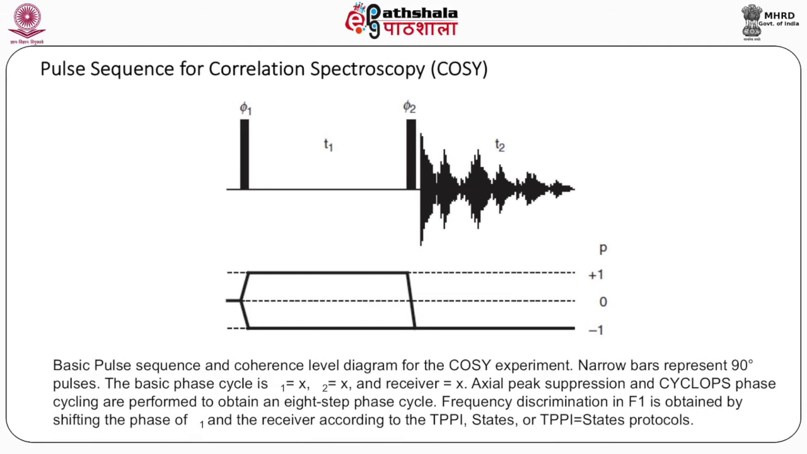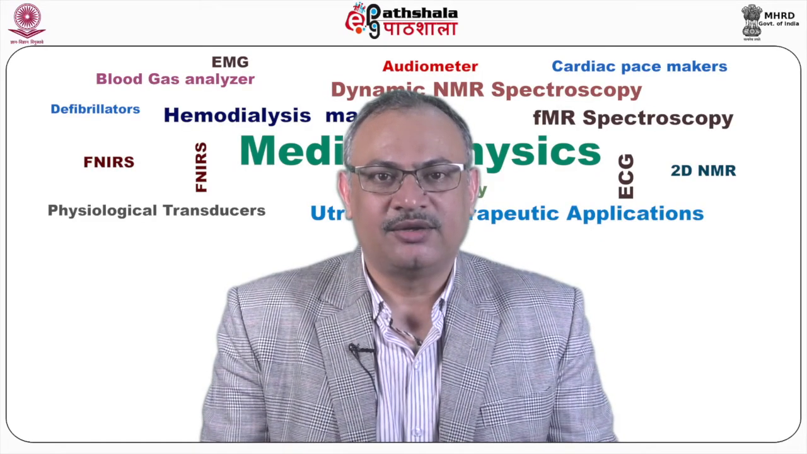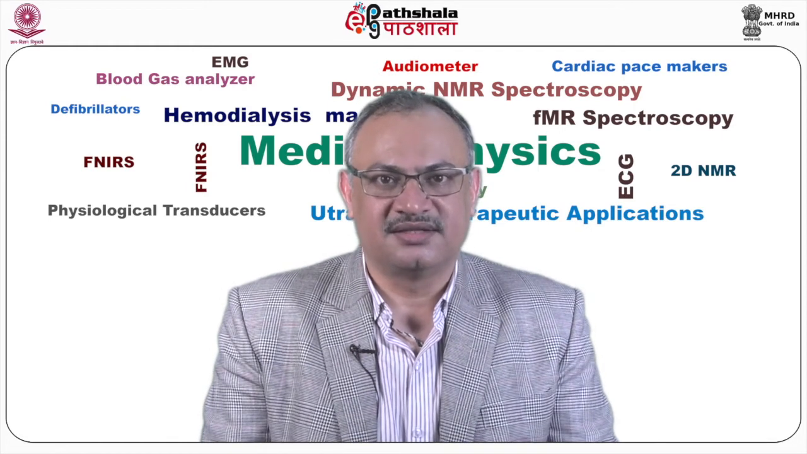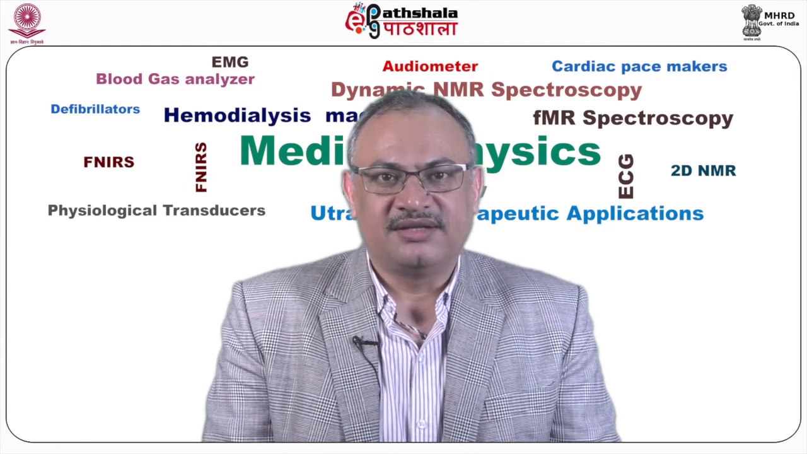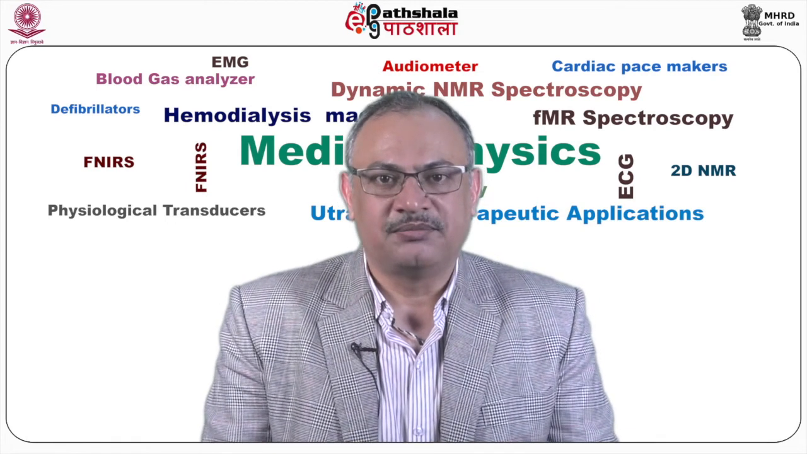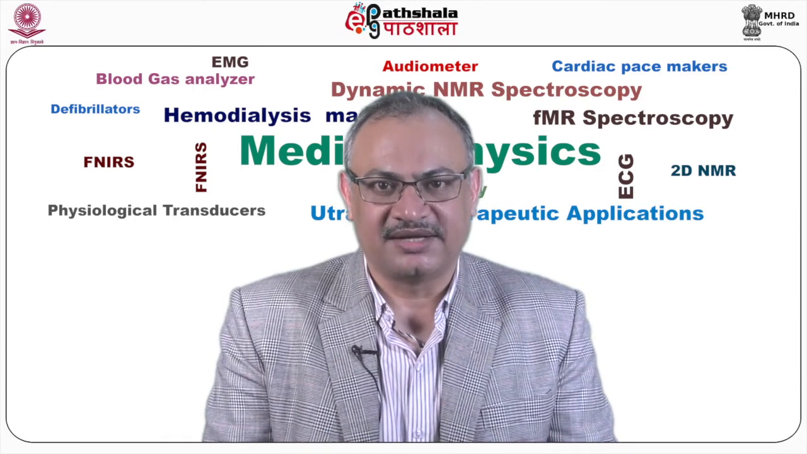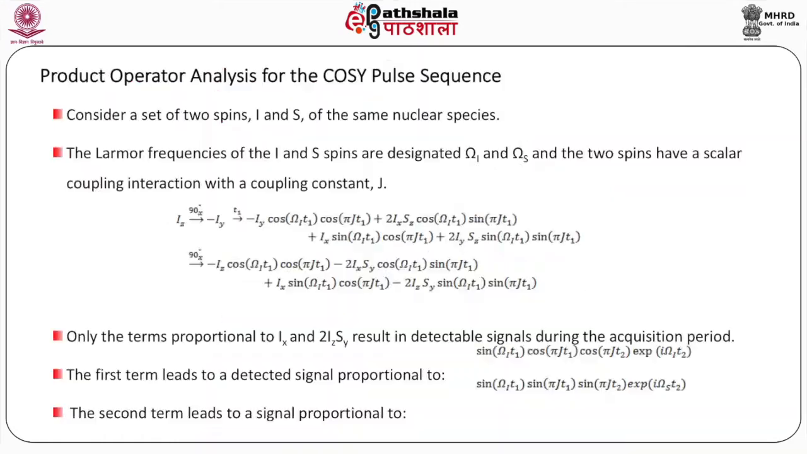Basically, in the indirect dimension, you also need quadrature detection, and this is done by measuring the same time point twice but with certain phase changes, and these phase changes come into the time proportional phase increment process or the one described as hypercomplex by States and others. As we have learnt about the product operators, the product operator analysis for the simple COSY pulse sequence as described in the previous slide can also be performed.